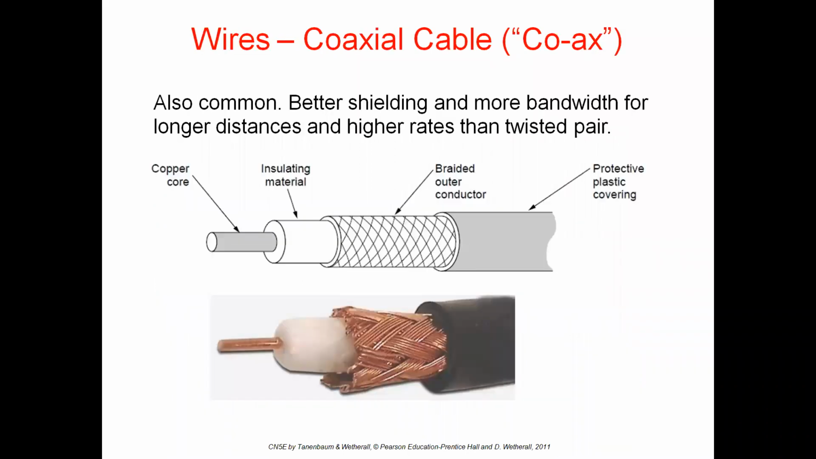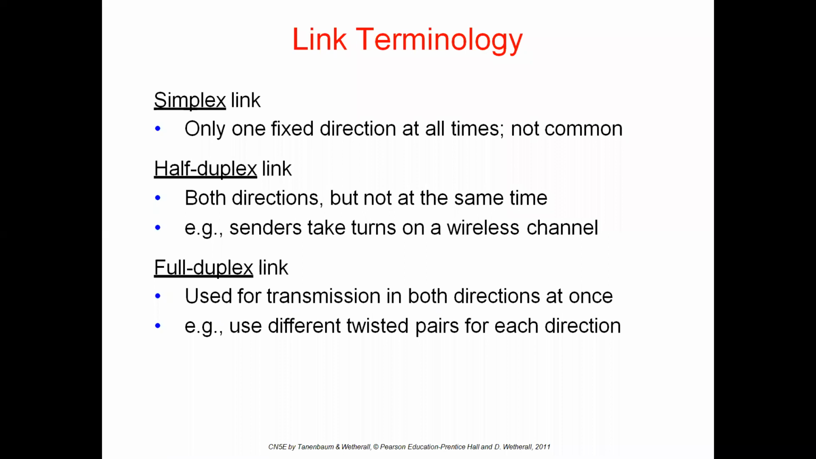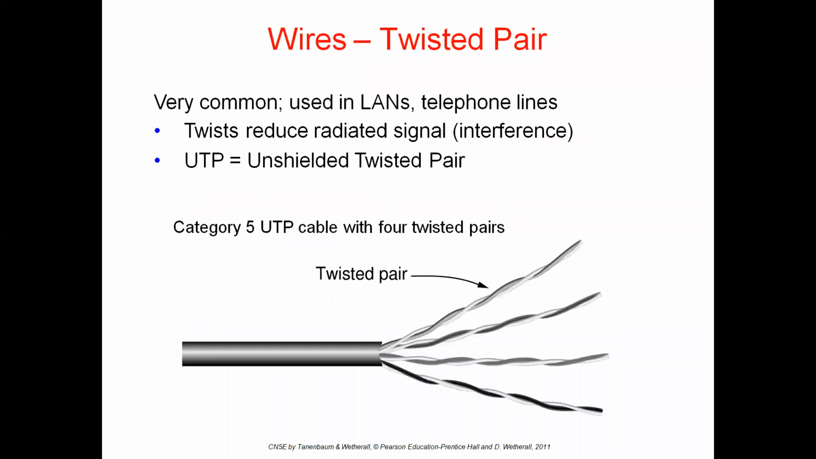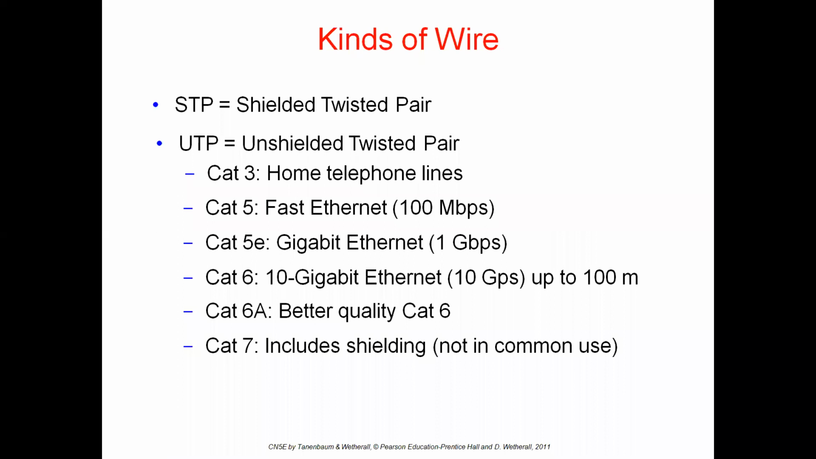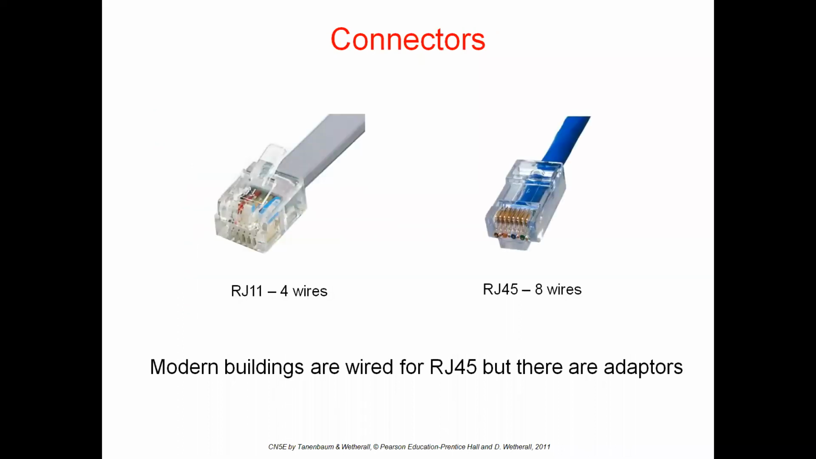Next, another types of cable. The first kind of cable we have seen is twisted pair cable. In the twisted pair, we have seen two types: one is shielded twisted pair, second one is unshielded twisted pair. In unshielded twisted pair, we have discussed different categories of cables and their importance. After that, we have discussed connectors. The connectors are RJ11 and RJ45. One is 4 wires, one is 8 wires.